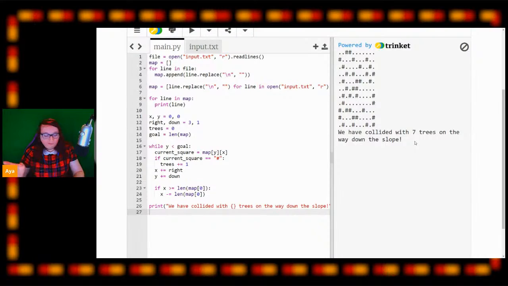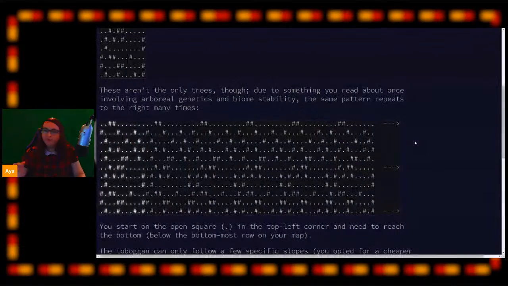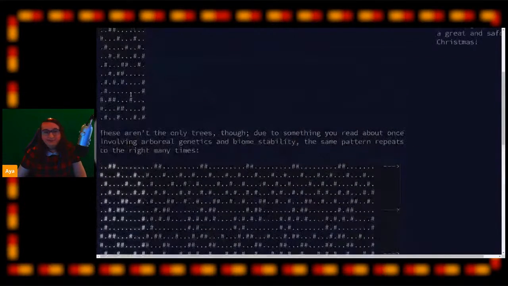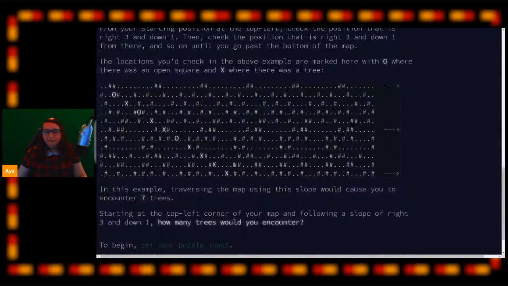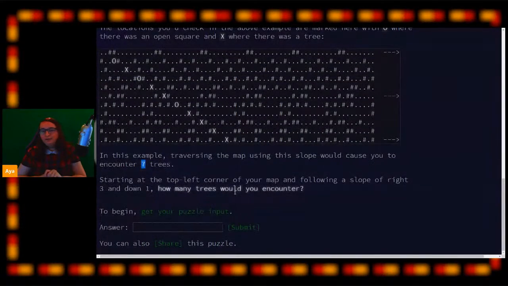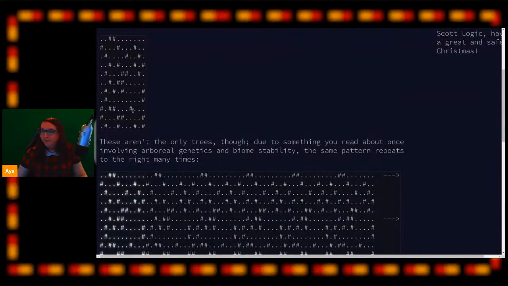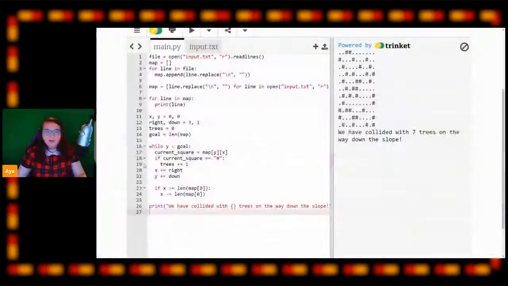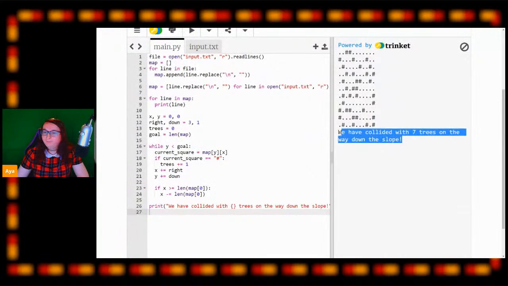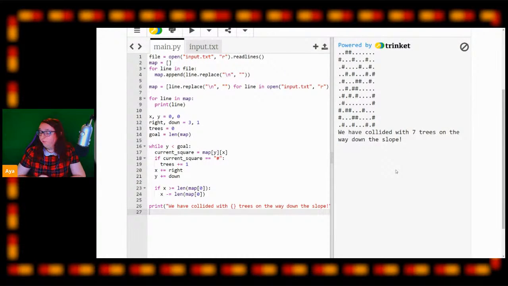So if we go back to look at the exercise, because this is the sample input, this is the test input they want us to work from, this will now tell us how many trees we hit in this sample. And it was 7. So we now know that in this sample map provided by the Advent of Code, on our way down, we should be hitting 7 trees. And if we look at our result here, we have collided with 7 trees on the way down the slope. So now we have working code.